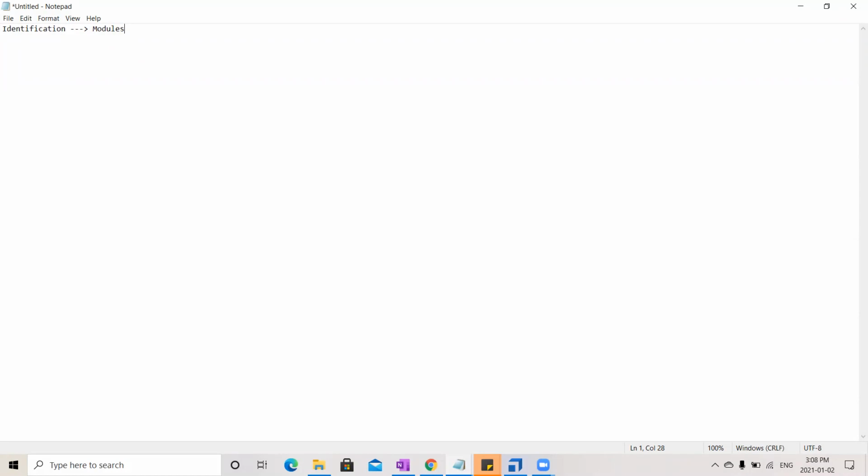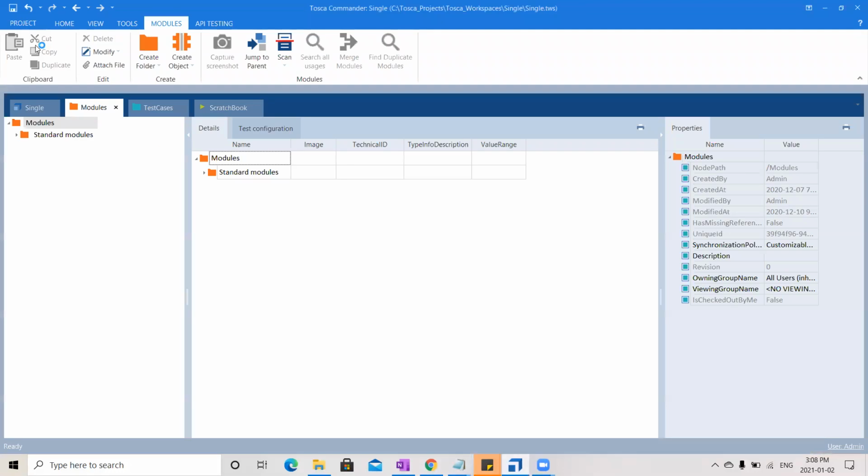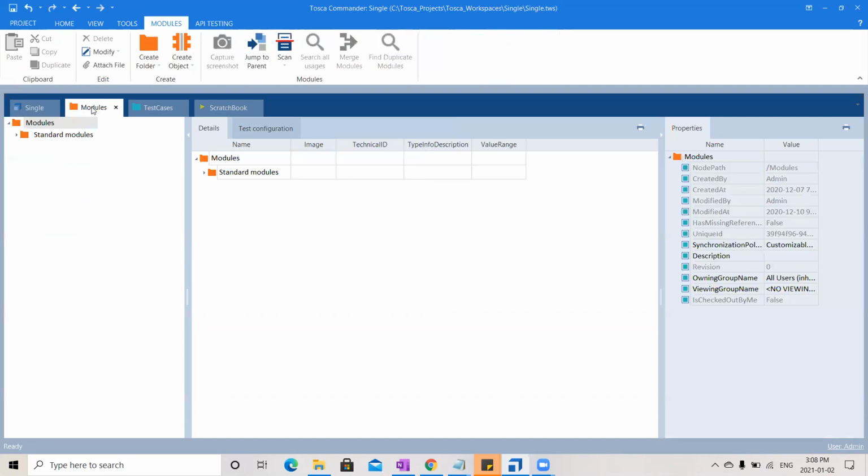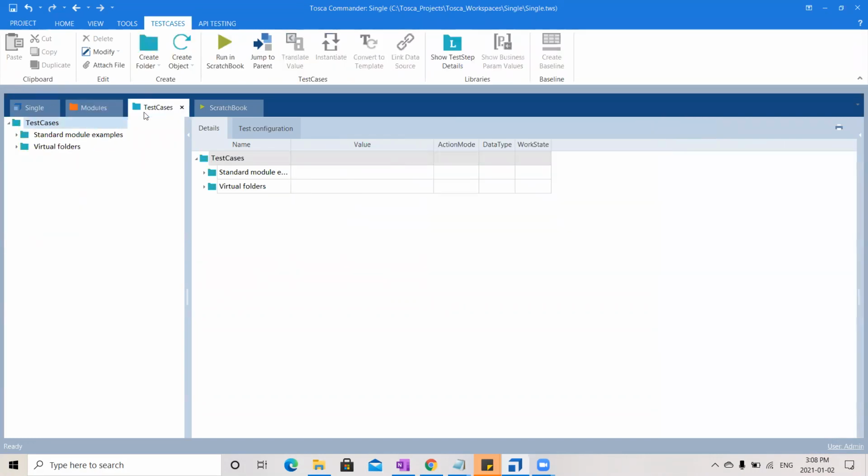Okay, coming to the identification, we do it in a section called modules, and similarly the operation is performed in a section called test cases. These two are very important sections. Along with these we have some others, like the requirements section and the issues section, where we can manage our requirements and issues. There is also reporting, where we can configure our generated reports, and planning, where we plan our sessions. All these we will discuss in our classes. Today in this demo we are going to talk more about the modules and the test cases sections.